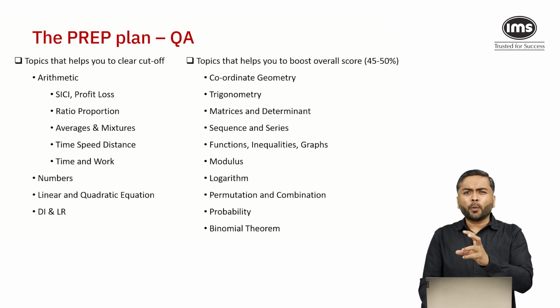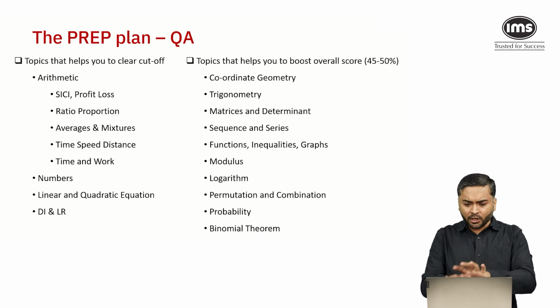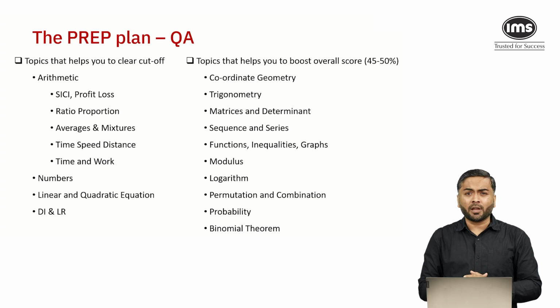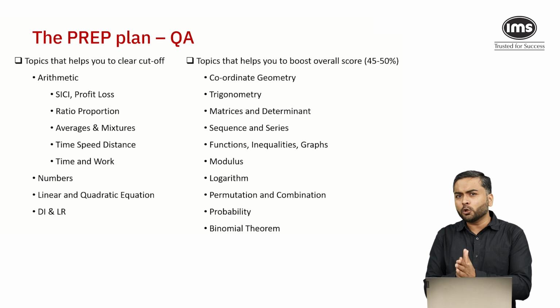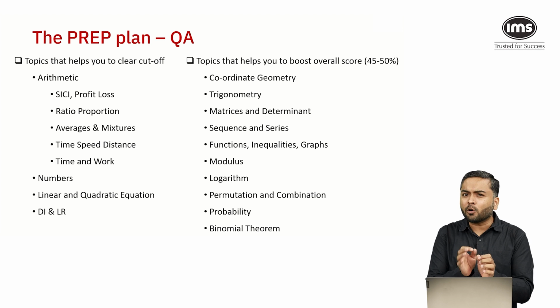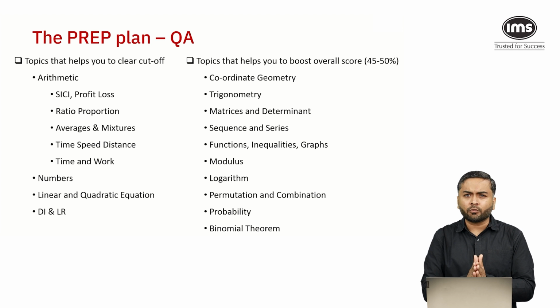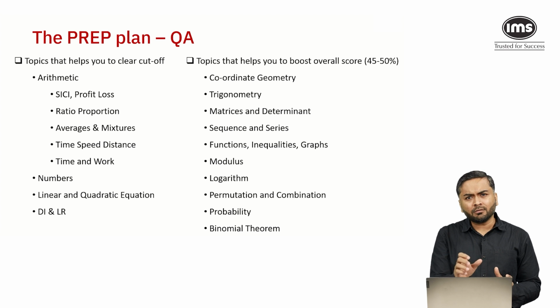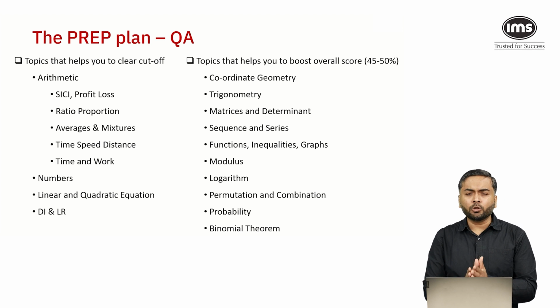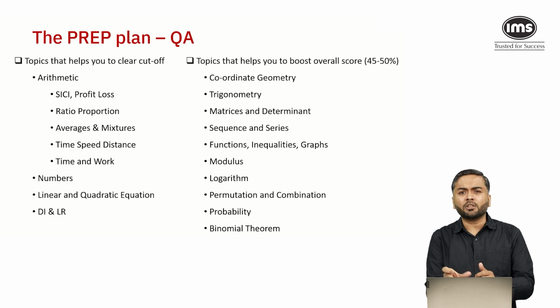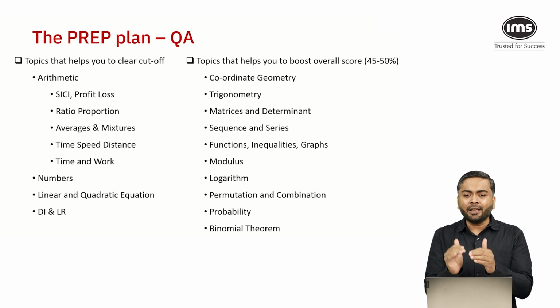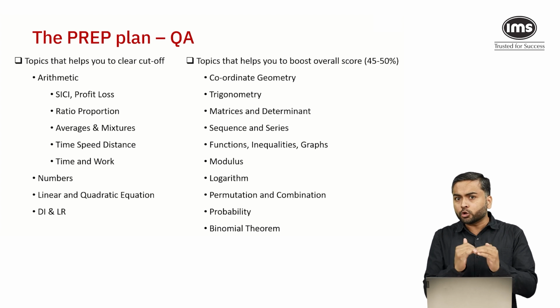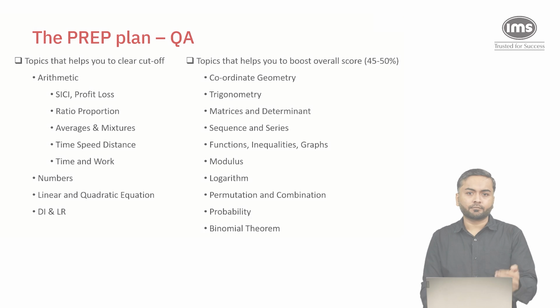If I say there are around 20 to 23 questions based on this topic out of 45 questions, out of those 20 to 23 questions, you will easily be able to find around 9, 10, 11 questions which will be not very easy, but easy to moderate. And the remaining will be difficult. So your job is to identify the questions which are easy to moderate from this area and try to attempt them so that your overall score also goes up.